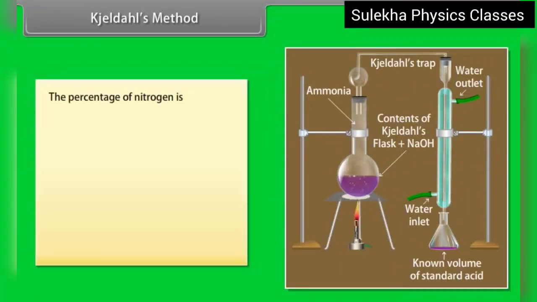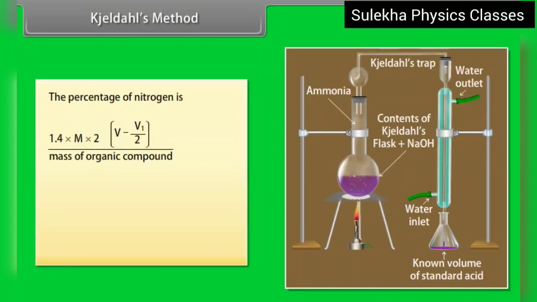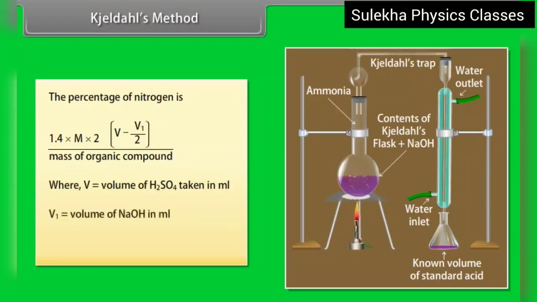The percentage of nitrogen is 1.4 × M × 2 × (V − V1)/2 divided by mass of organic compound, where V is the volume of H2SO4 taken in milliliters, V1 is the volume of NaOH in milliliters, and M is the molarity of H2SO4.